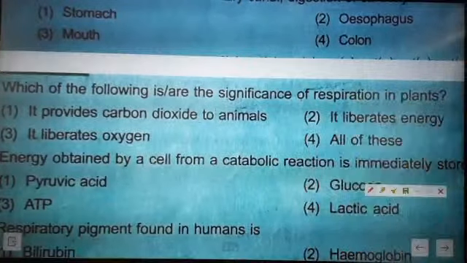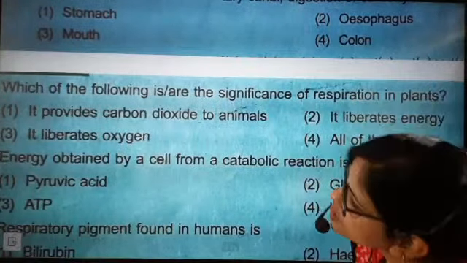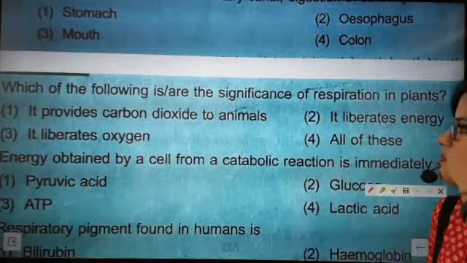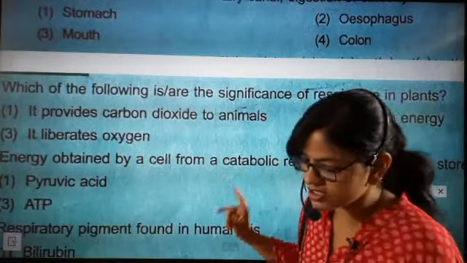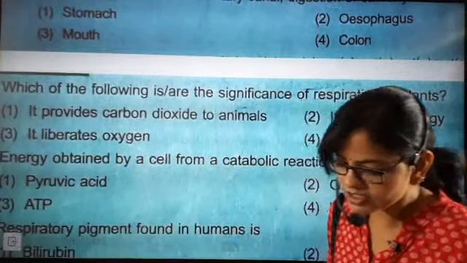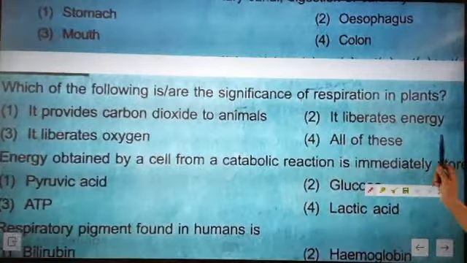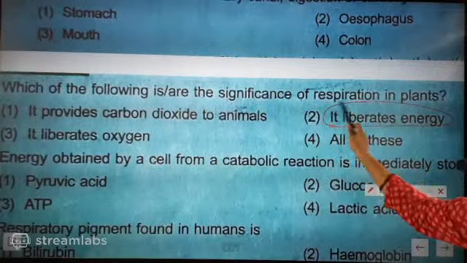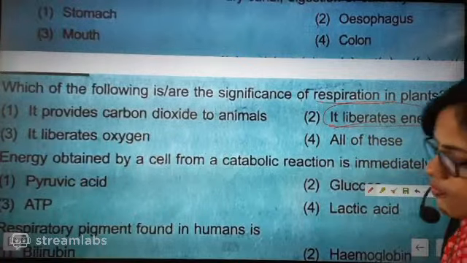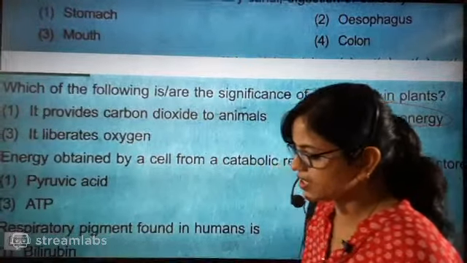Option 1 is correct. So now tell me, the next question is question number 17. Everyone please pay attention. For question number 16, the correct answer is that respiration means energy liberation. Now for question number 17, what is the correct answer?